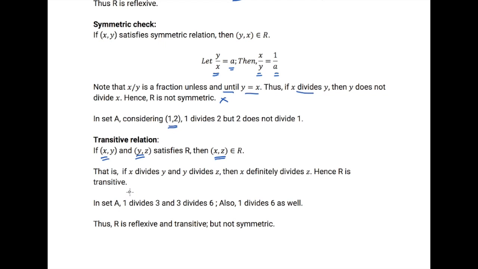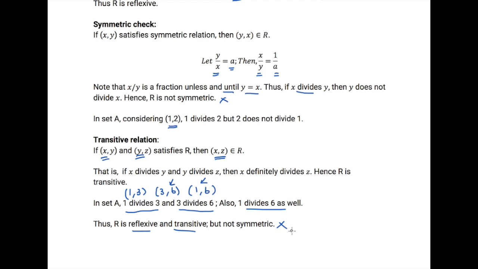In set A, let us have the subsets (1, 3), (3, 6) and (1, 6). Here 1 divides 3 and 3 divides 6, then definitely 1 divides 6 as well. Thus R is reflexive and transitive but not symmetric.